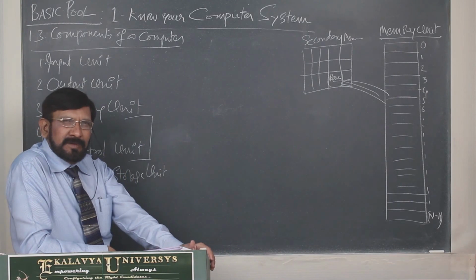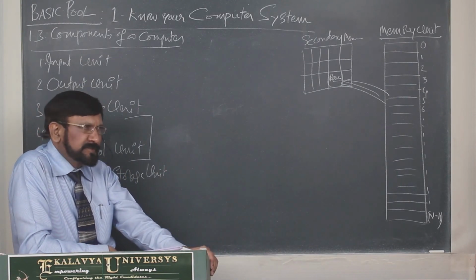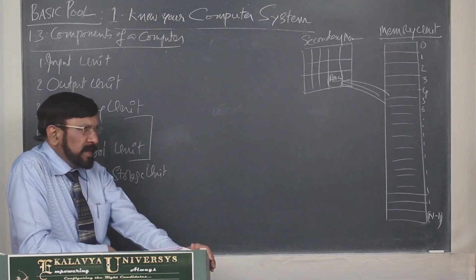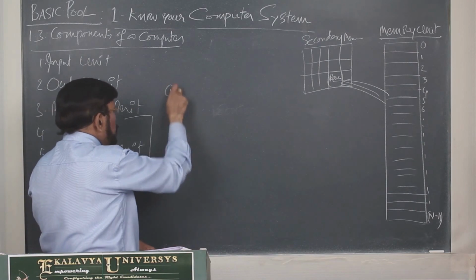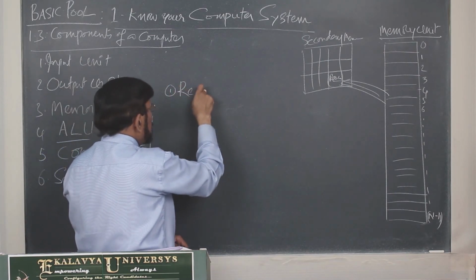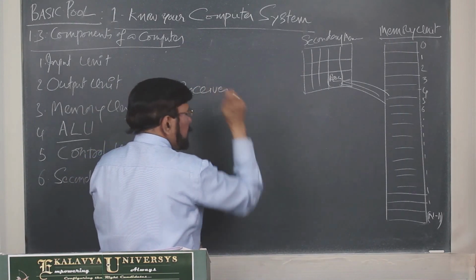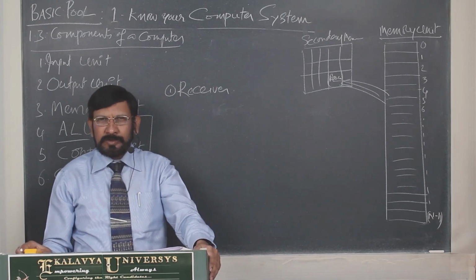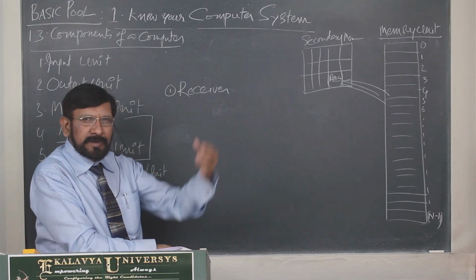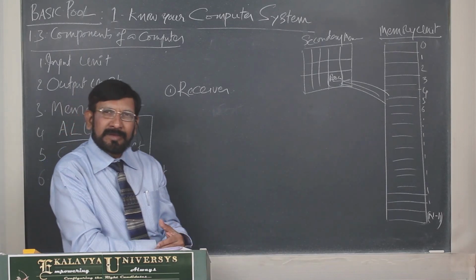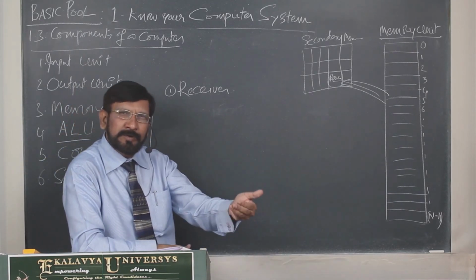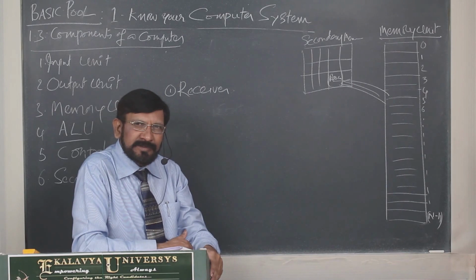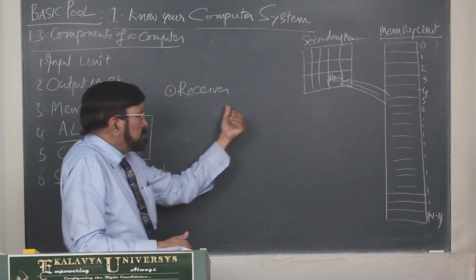And now what is the CPU? Actually, this is like the chief control, the CEO of the system. It plays different roles in the computer. I explained the different roles briefly. One is that it is like a receiver. Many instructions are there, which, as I told you, are stored in the memory unit. So from the memory unit it receives all the instructions. Instructions are only implemented, and instructions only manipulate data. By that we can get the result.